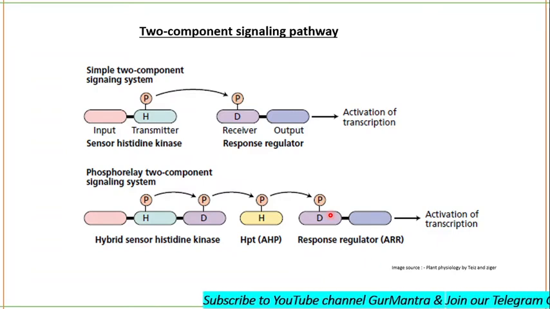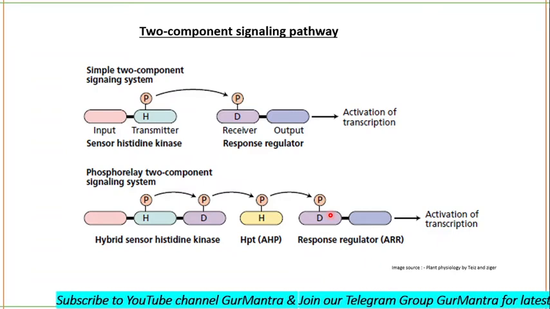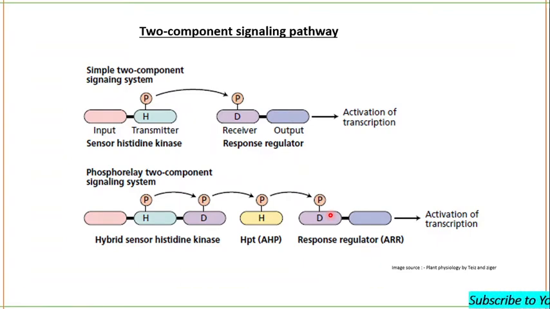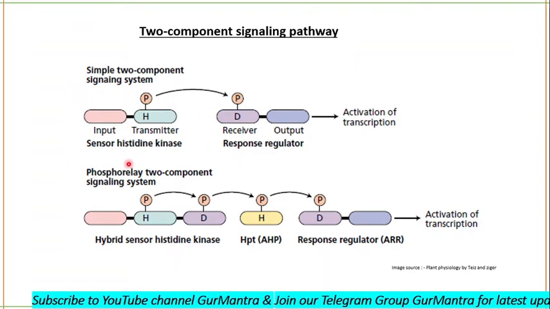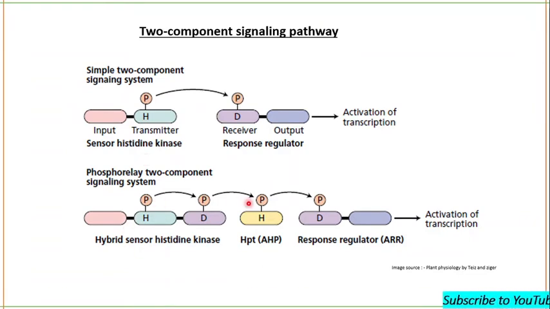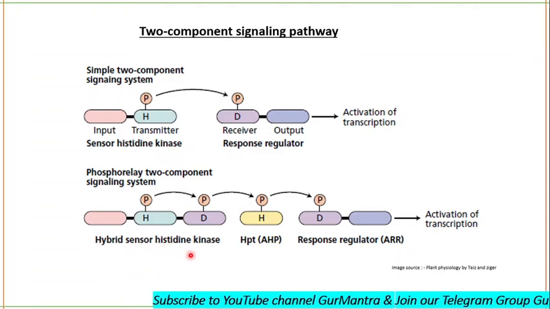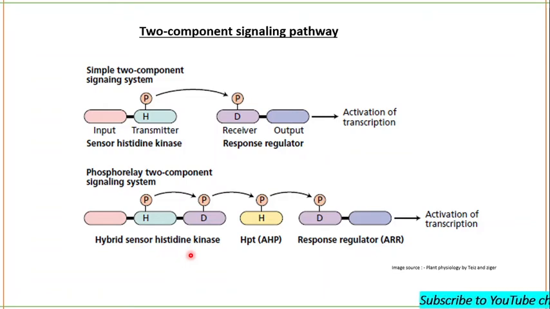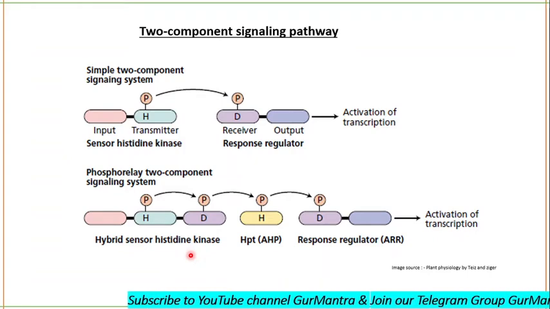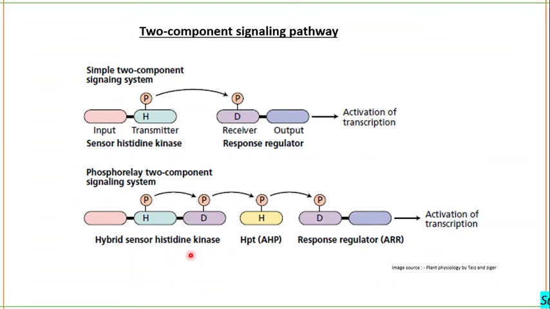So the only difference between the simple two-component signaling pathway and the phosphorelay two-component signaling pathway is that the simple one does not have any HPT. Okay, and the sensor histidine kinase is also very simple. But in the phosphorelay two-component signaling system, there will be a hybrid sensor histidine kinase. It will have a histidine as well as an aspartate residue. During this phosphorelay two-component signaling, HPT, or we can say AHP, will be involved in the transfer of the phosphate group from the sensor to the response regulator.